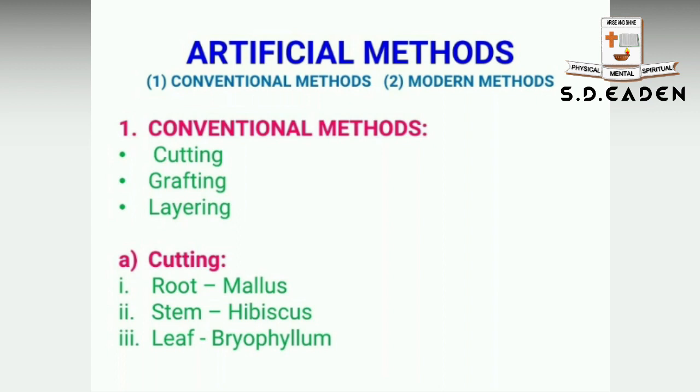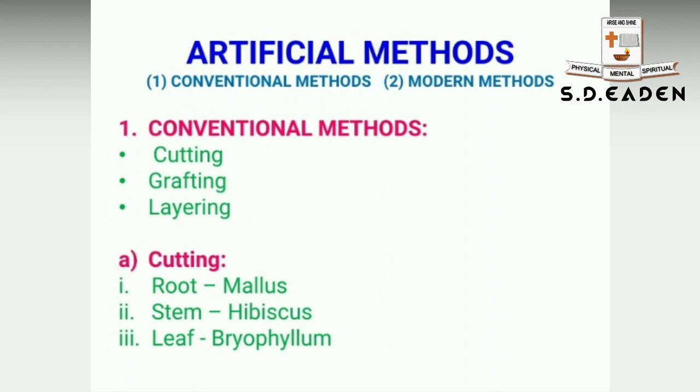Cutting means any portion of the plant, either root or stem or leaf, can be cut and developed in a suitable medium or planted in suitable soil so that new plants come out of this. A few examples for cutting: for root cutting, it is malus. Stem cutting, a well-known plant, hibiscus. And in case of a leaf, it is bryophyllum.